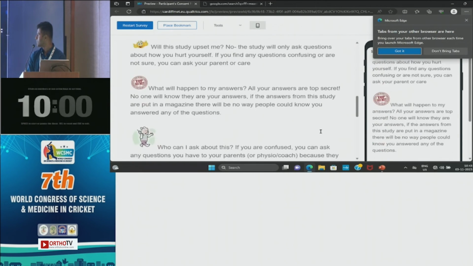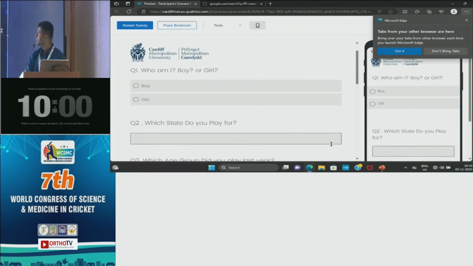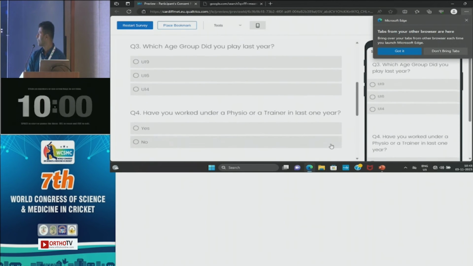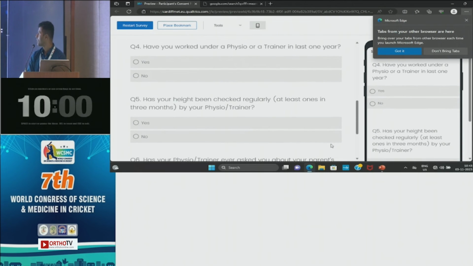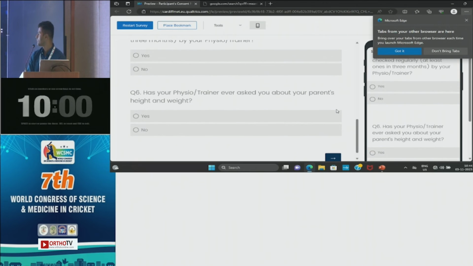Yeah, so it's just a consent form which you will click on. It will show you a series of questions: gender, which state you play for, what age group, whether you work with a physio or a trainer, whether your height was checked regularly, and whether your S&C or a physio has asked for your parental height.